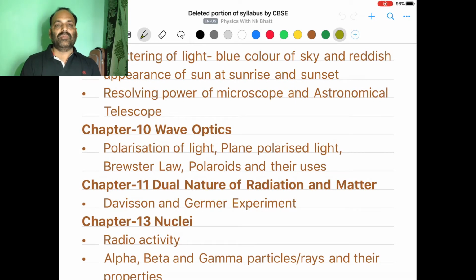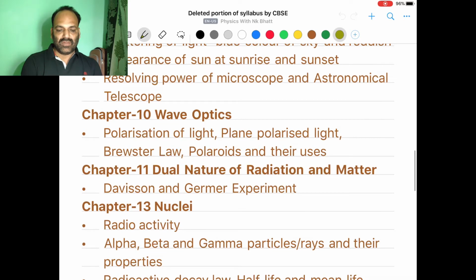From wave optics, polarization of light is removed. It is not kept for this year, and it will not be asked in examination as well. Polarization of light has certain subtopics like plane polarized light, Brewster law, Polaroids and their uses. All these contents you are not supposed to go through for this session, and they will not be asked in examination. So the only major change in wave optics is that polarization of light is omitted.